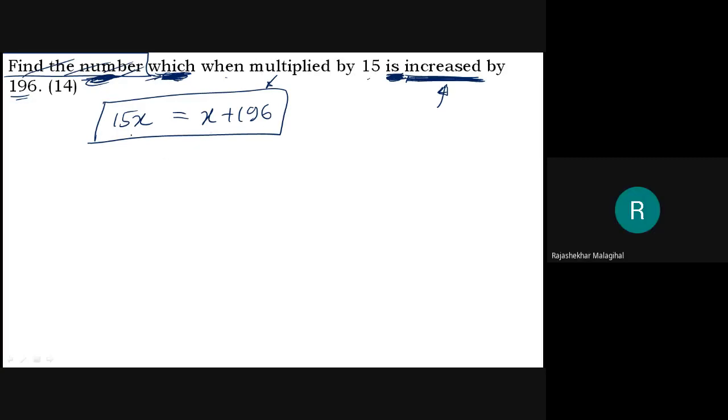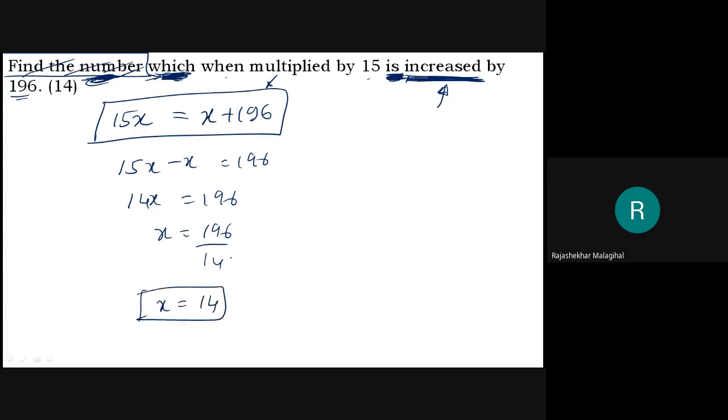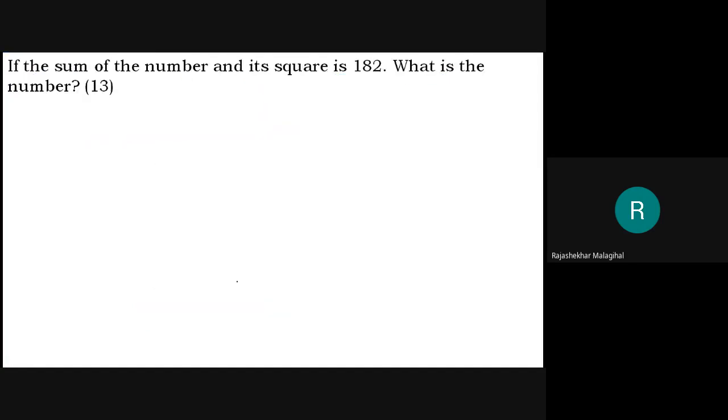Now the rest is very easy. Then what do I need to do? 15x is there. Bring this x this side, that is 196. Then 15x minus x is 14x equal to 196. Then x equal to 196 divided by 14. Then x equal to 14. Therefore x equal to 14. Over. We'll go to the next problem.